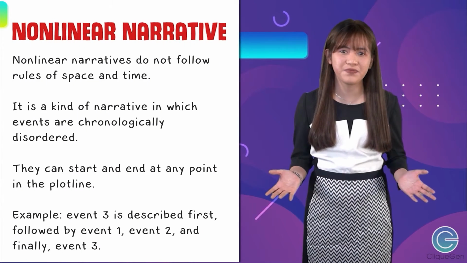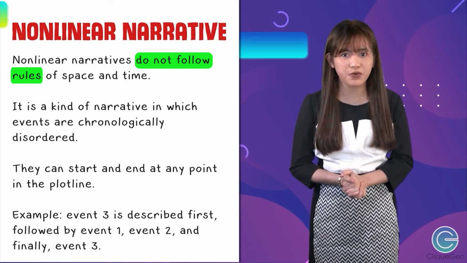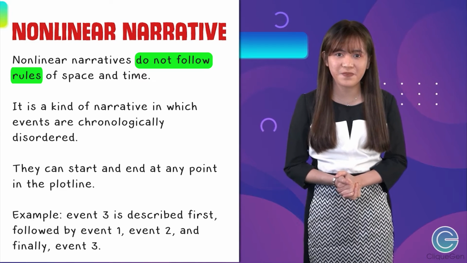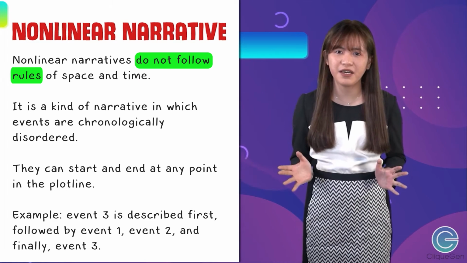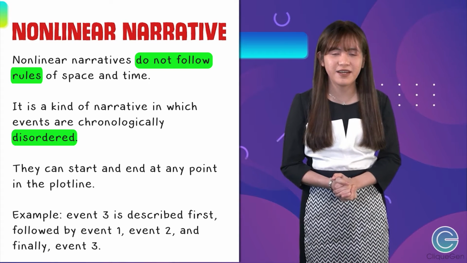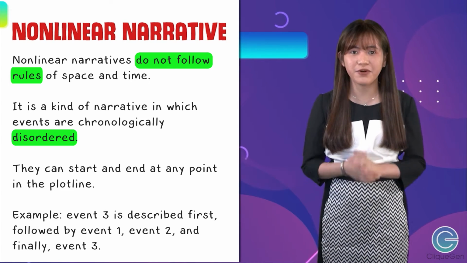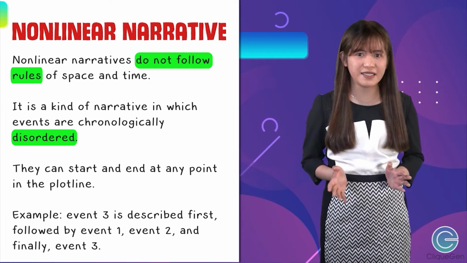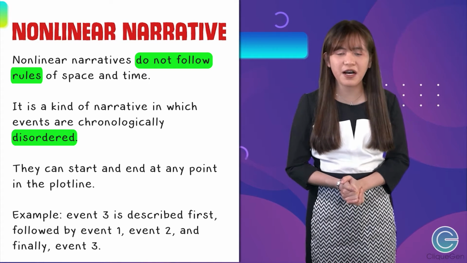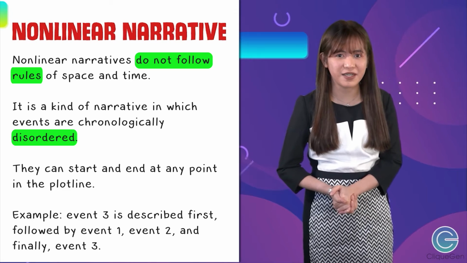Nonlinear narrative. Nonlinear narratives, on the other hand, do not follow rules of space and time. It is a kind of narrative in which events are chronologically disordered. They can start and end at any point in the plotline. For example, event 3 is described first, followed by event 1, event 2, and then finally event 3.